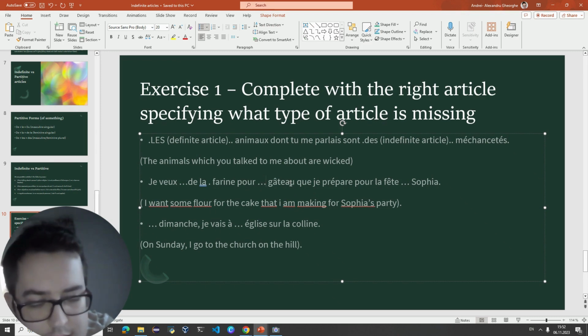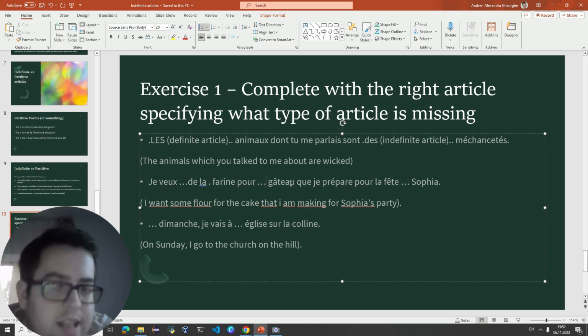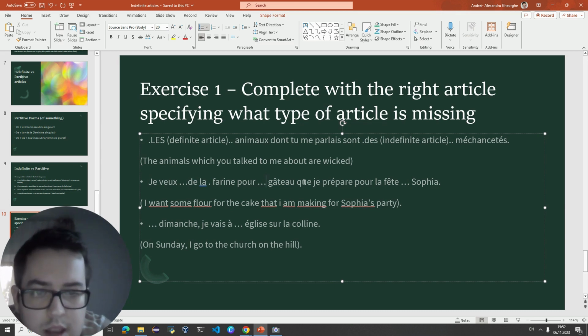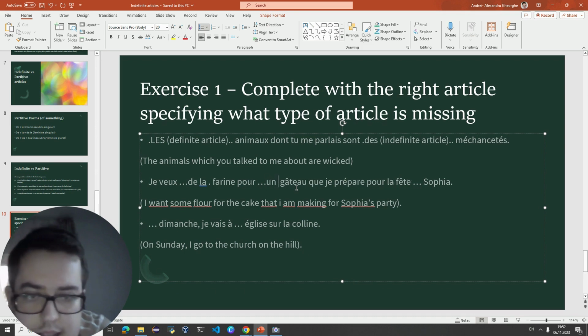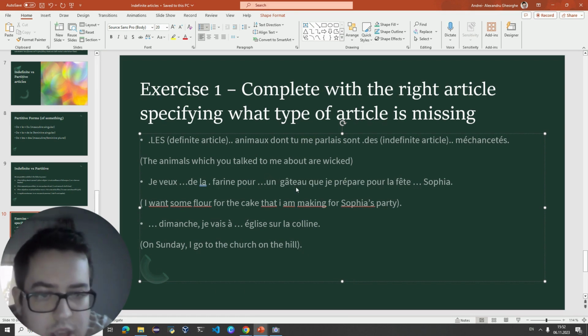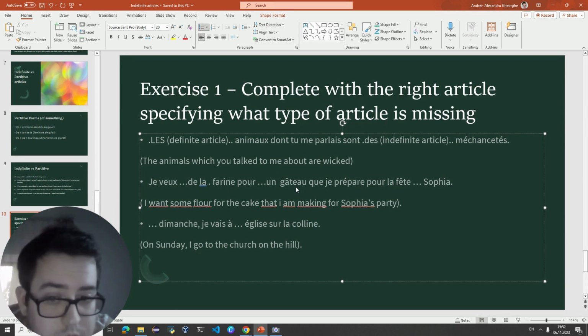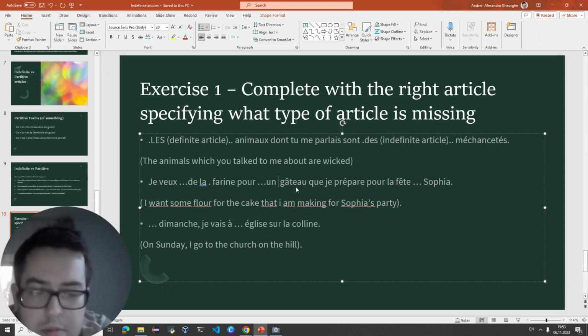Now, there is a debate, you could say. Well, Andre, you said that when we are introducing a relative clause, we also need to use an indefinite article. What are you doing? Well, you could use an indefinite article, and let's see how it would translate. I want some flour for a cake that I'm making for Sophia's party. This would work as well, no problem. But